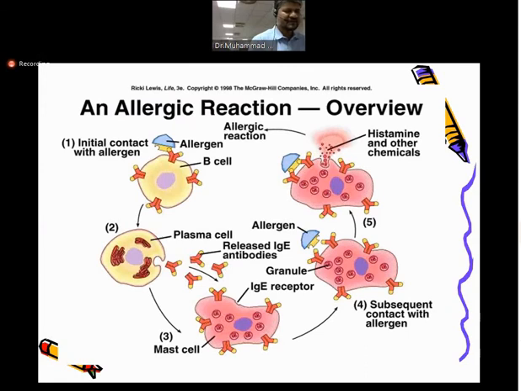This is again shown in the diagram, that whenever an allergen comes into our body, it basically binds to certain cells like the immune cells, B cells or plasma cells. Then it produces the antibody, especially the IgE antibody, and this IgE antibody, when joined with this allergen, releases the histamine. So this is the cycle, the same thing that I discussed, that the allergic reaction is basically mediated through the help of these IgE antibodies.